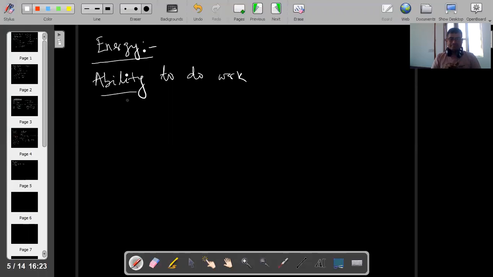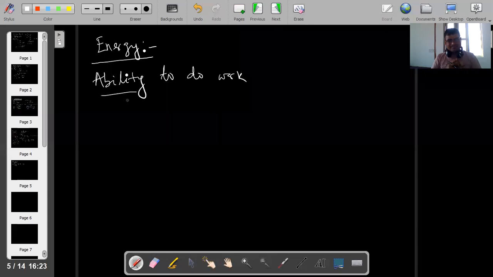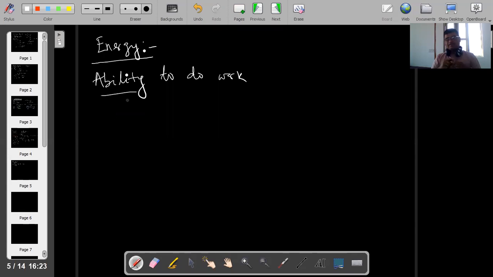Understand this or not? Ability to do work. Ability means what? Willingness there. The unit of energy is the same as work, because willingness has no units. Clear? Therefore, in order to calculate energy, you have to see how much work you are doing. That means every work is converted into energy.